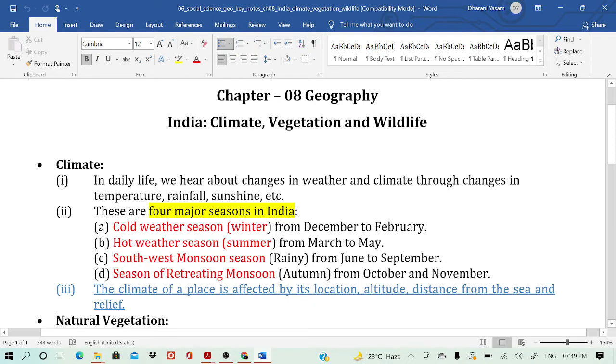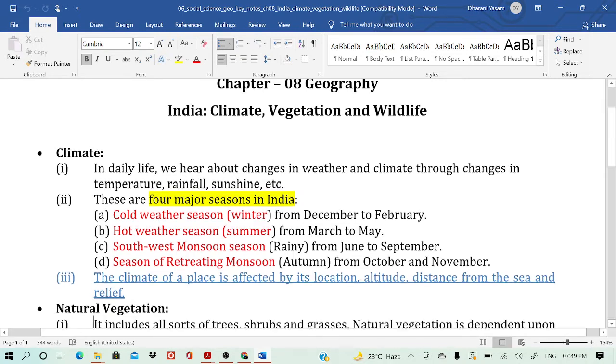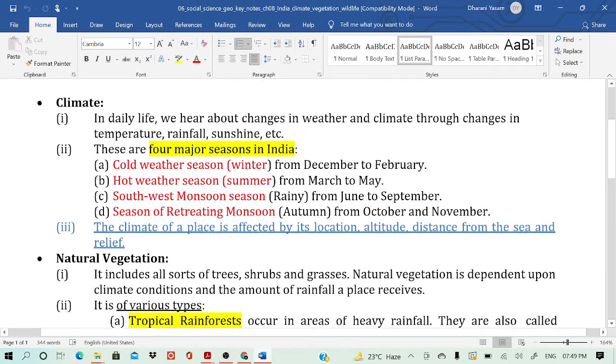The climate of a place is affected by its location, altitude, distance from the sea and the relief. For example, Delhi is a continental place because it is not affected by the ocean or the meridian. During the summer, continental places have very high temperature. During the winter there's very low temperature. Sometimes fog is also there, even during the day.